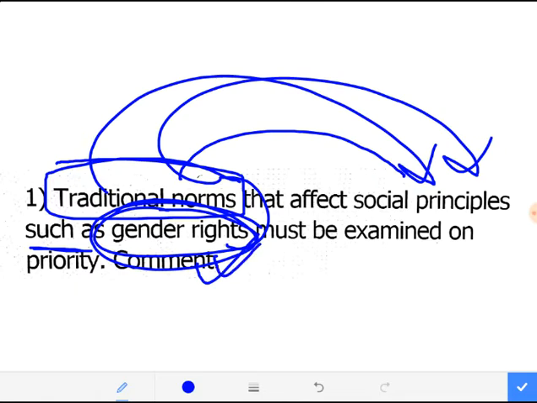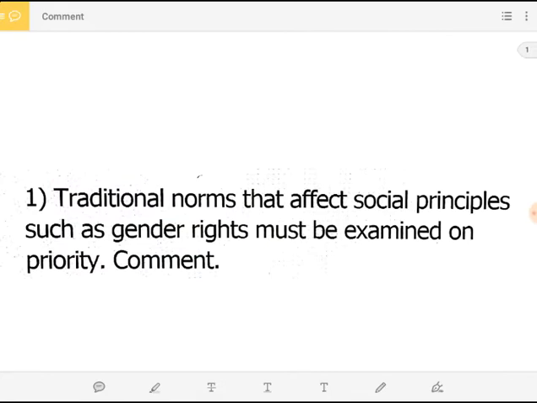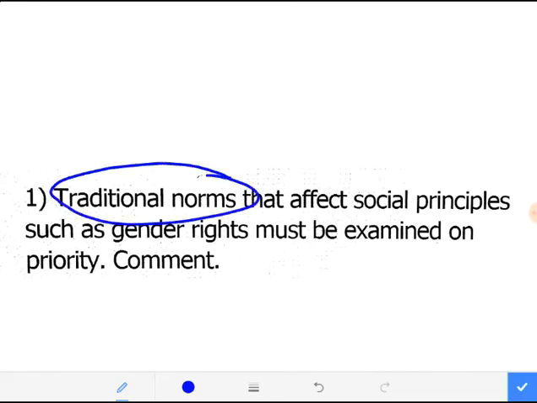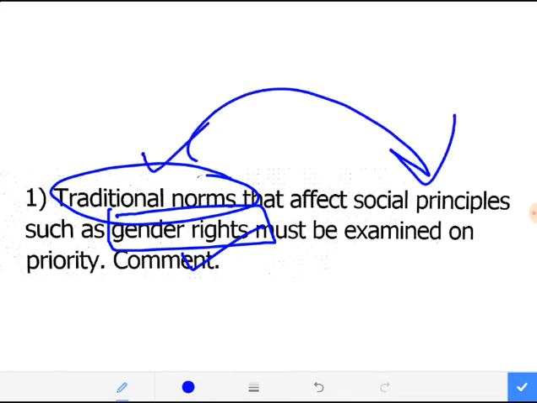So how will this affect the social principles? All right, so you just have to comment over this. How I am analyzing this: this traditional norm I'm getting here as a keyword, right? So I'll first discuss the traditional norms, what they are and what is their importance for India. Next I'll deal with what are those traditional norms which are destabilizing the society. First I will discuss gender right, how gender right is a traditional norm which is affecting the social principle. Rest I'll also deal with other different norms which are directly destabilizing our societal fabric.